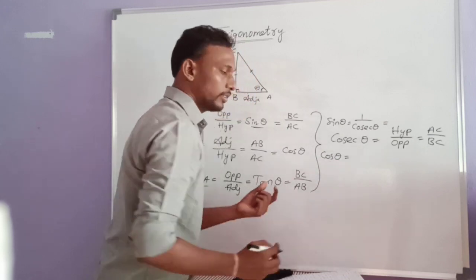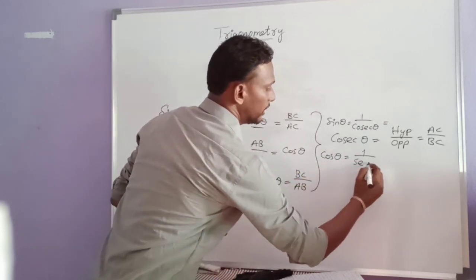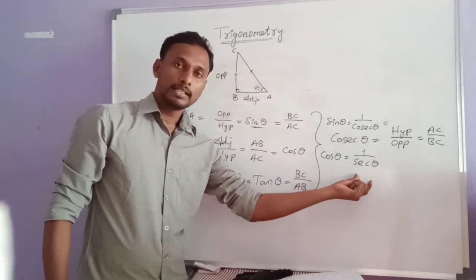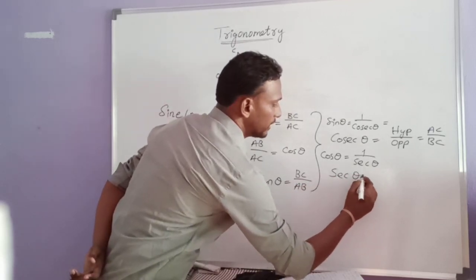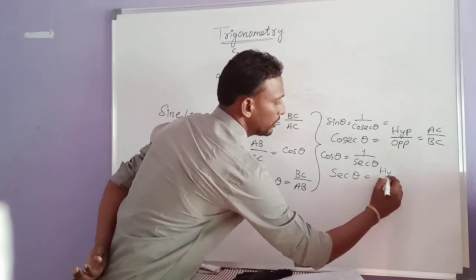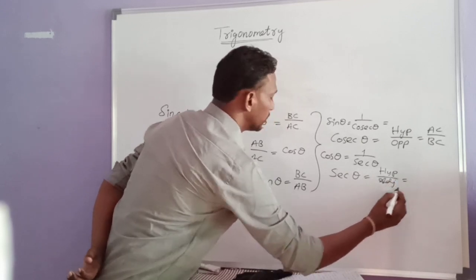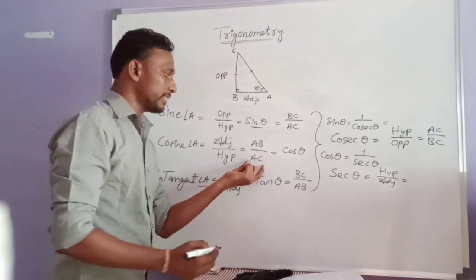Next, cos theta. Its multiplicative inverse is sec theta, so cos theta can be written as 1 by sec theta. From there we get sec theta equal to hypotenuse by adjacent side, the reciprocal. So that is AC by AB.